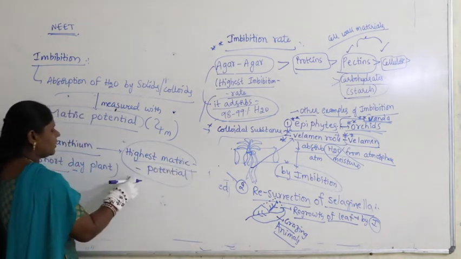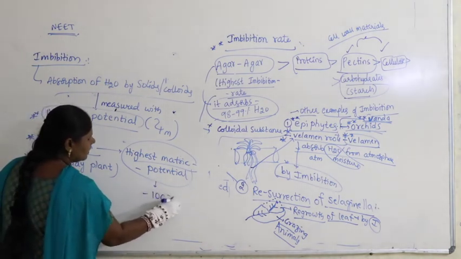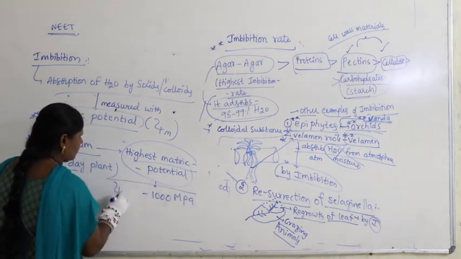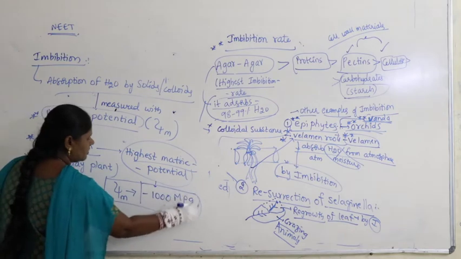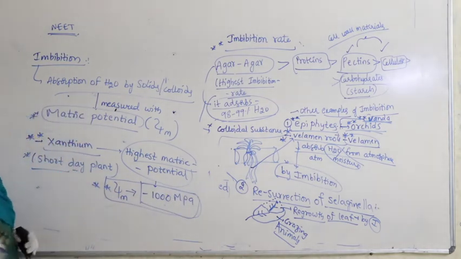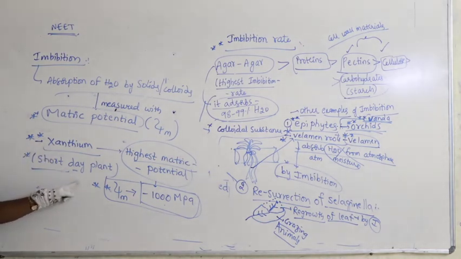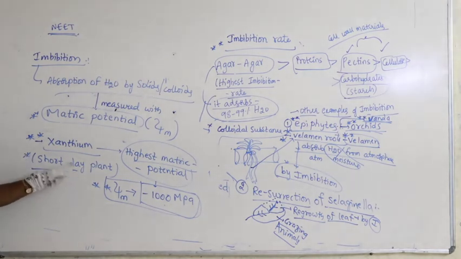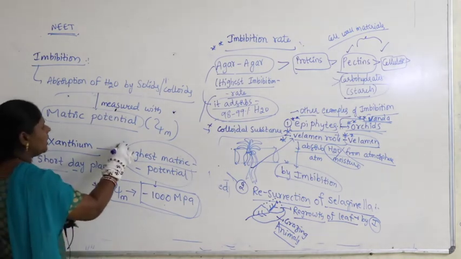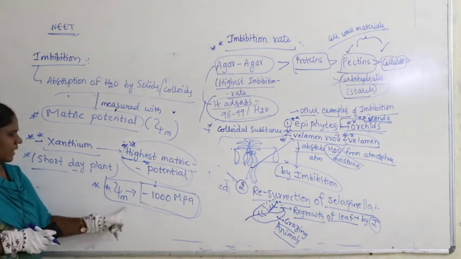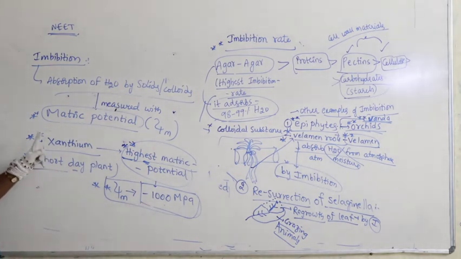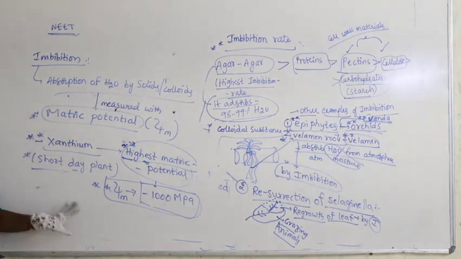Okay, so what is the highest matric potential? That is minus 1000 megapascals. So I will write it here like this. The highest matric potential is shown by xanthium. You remember xanthium we studied, it is a short day plant, which shows growth when the dark period is more than the critical period. Minus 1000 megapascals of matric potential was recorded in the case of xanthium. This is what we call imbibition.